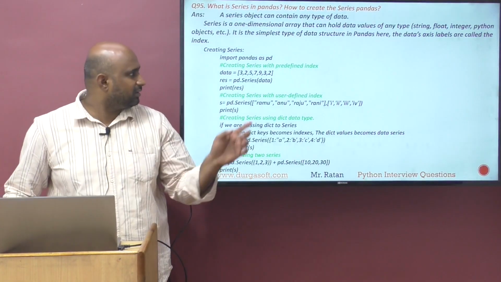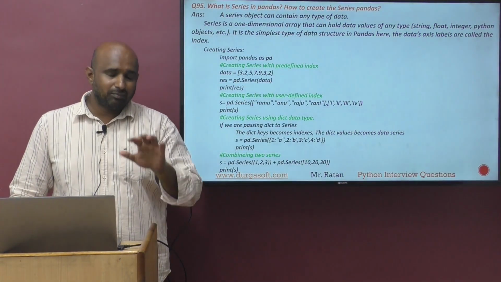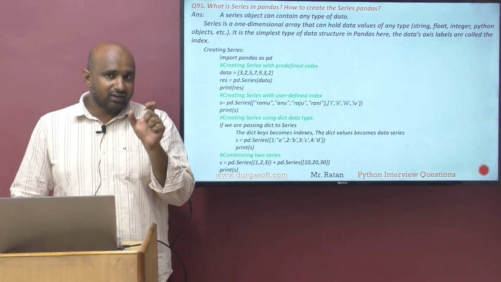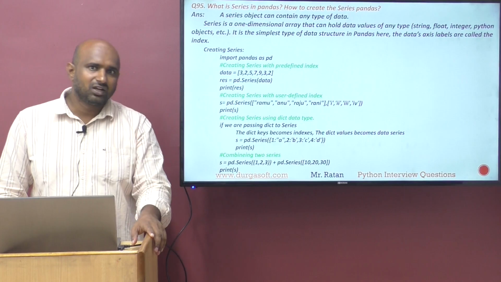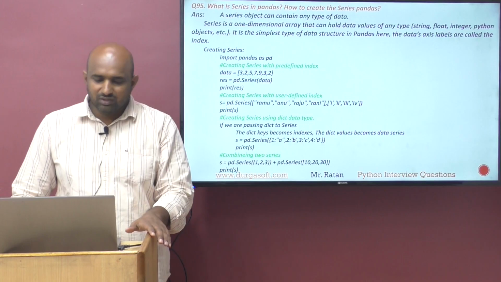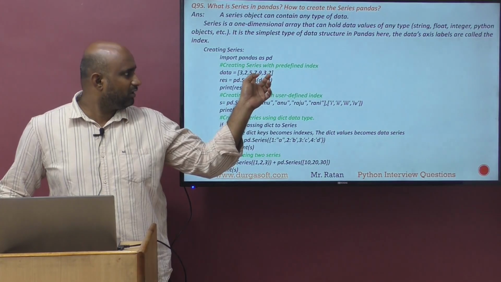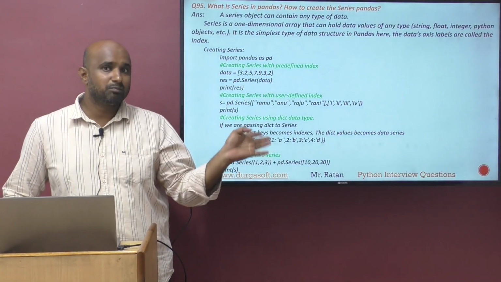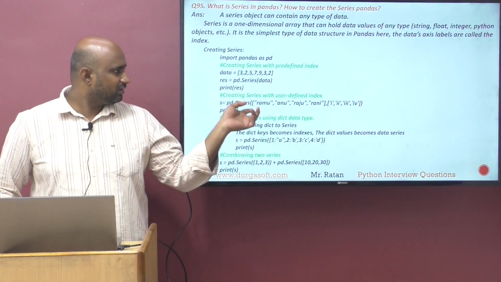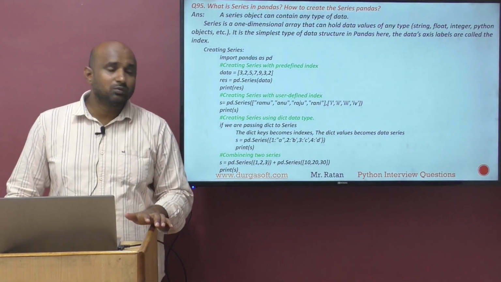When I create the series with pandas.Series of data, by default it will take the index as a default index 1, 2, 3, 4 like that. If I want to make my own user defined index, then I create pd.Series with two arguments. Only one argument means it will take the predefined index. If I want to give my own user defined index, then series of data with the corresponding user defined index.